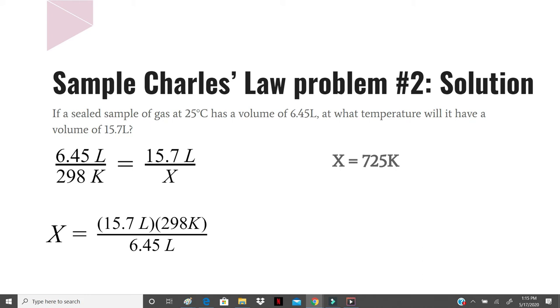We could leave it at that if we wanted to, or we could convert that to Celsius by subtracting 273 degrees. As long as you are clear about the units, it doesn't matter which units you use.